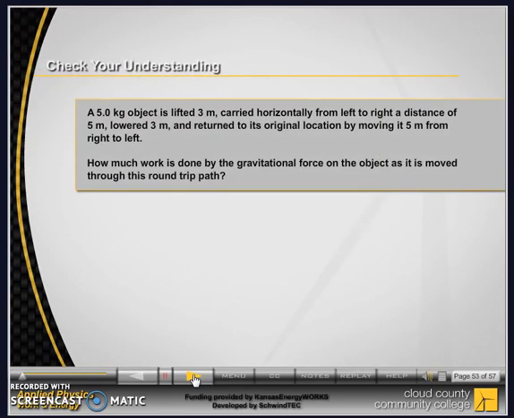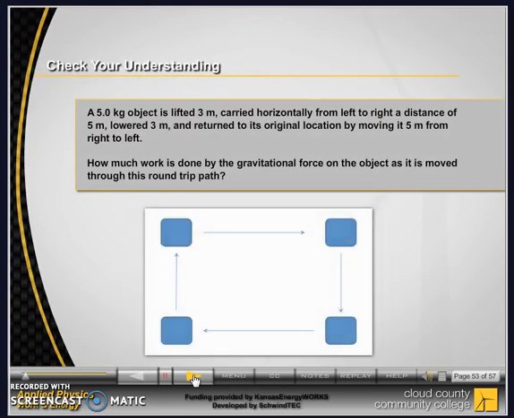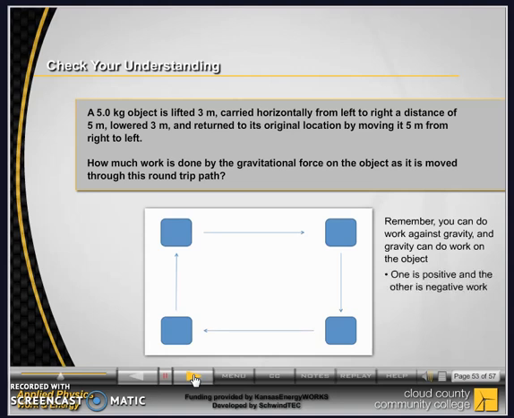A 5-kilogram object is lifted 3 meters, carried horizontally from left to right a distance of 5 meters, lowered 3 meters, and returned to its original location by moving it 5 meters from right to left. How much work is done by the gravitational force on the object as it is moved through this round-trip path? Remember, you can do work against gravity, and gravity can do work on the object. One is positive and the other is negative work.